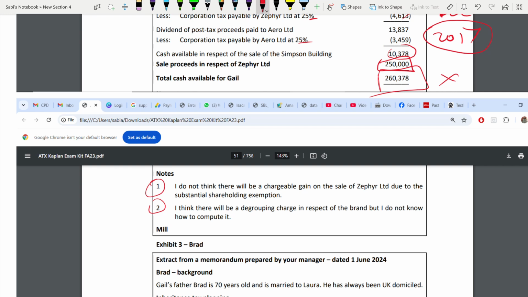Note 1. I do not think there will be chargeable gain on the sale of Zeppa due to the substantial shareholding exemption. We'll keep it. I think there will be degrouping charge in respect of the brand, but I do not know how to compute it. Leave it. So straight away, we'll go to the answer.